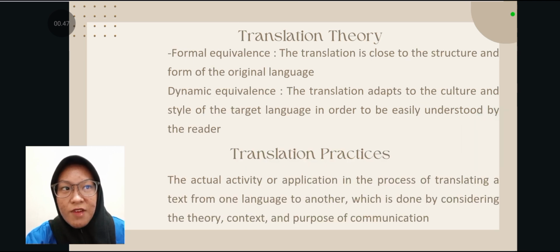Translation theory: formal equivalence, close to the structure and form of the original language. Dynamic equivalence adapts to the culture and style so it can be easily understood. Translation practice: application in the process of translating a text from one language to another, considering theory, context, purpose of communication.